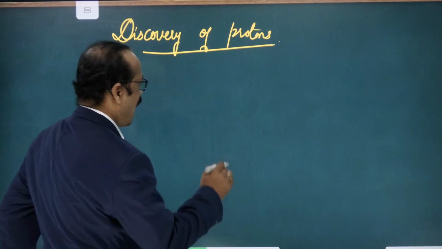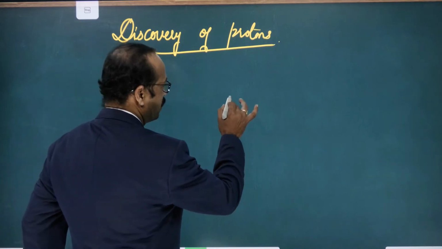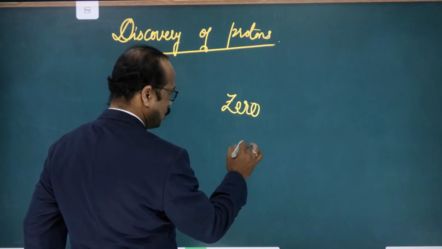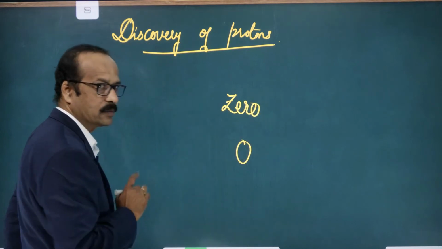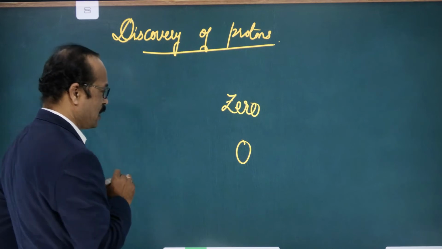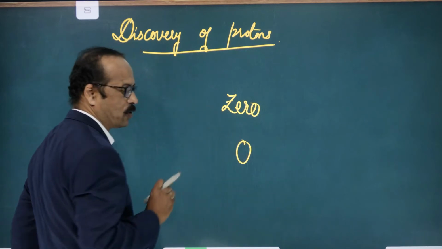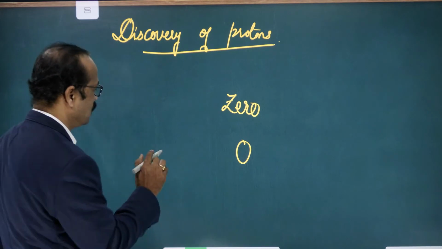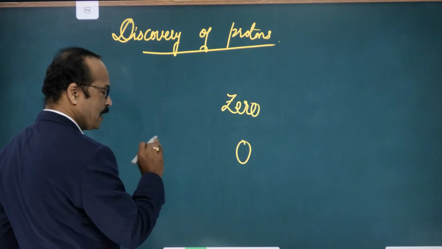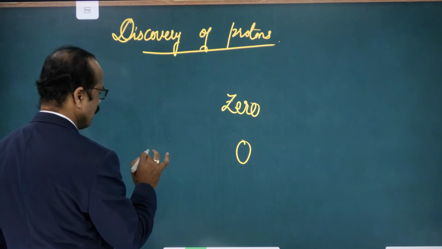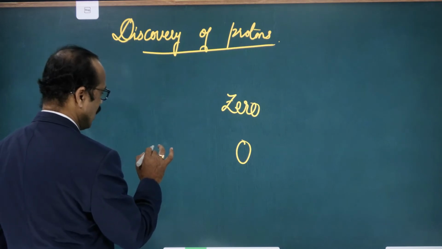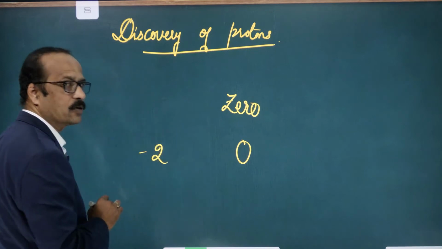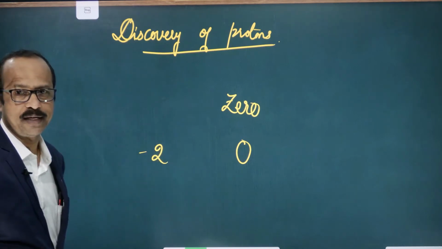See, the atom is neutral. Neutral means what? Zero. In mathematical terms, I am writing the atom is 0. It does not have any charge. Now, there are some electrons, which are negatively charged particles. For example, say there are 2 electrons, and each electron carries a negative charge, so minus 2.